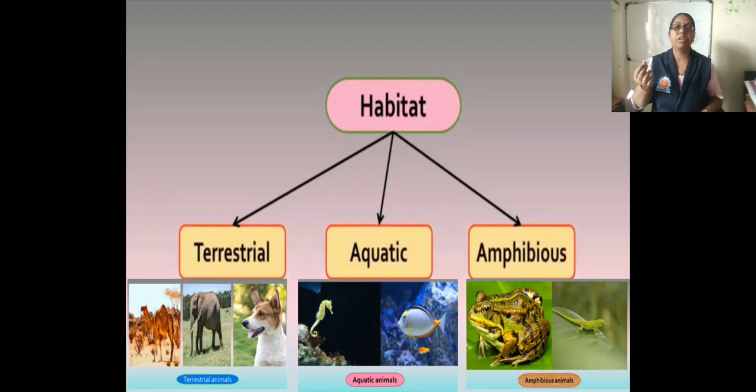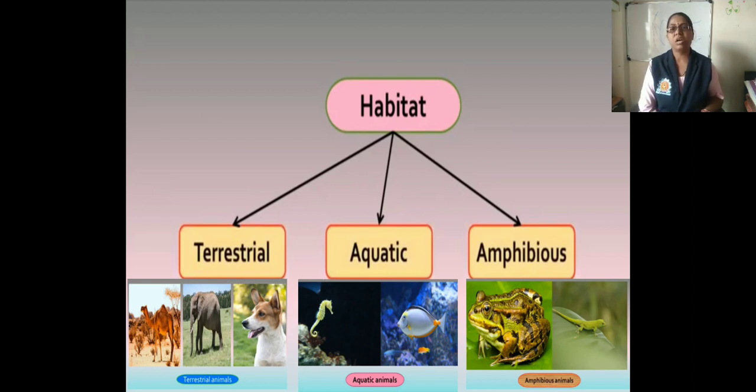Then next one is amphibious animals. Those animals which live on both land and water are called amphibious animals, for example frog, then salamander, then the toad, etc.